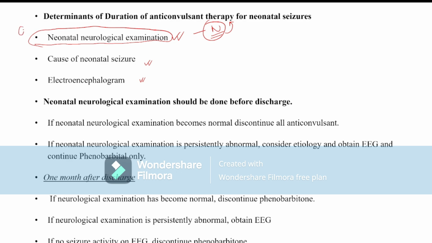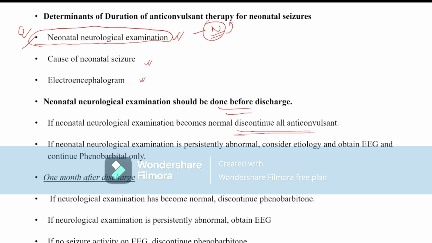So this is also an MCQ. What is the most important factor which determines the duration of anticonvulsant therapy of a neonatal seizure? That means how many days we can continue the anticonvulsant drug. Neurological examination should be done before discharge of the patient. If the neurological examination becomes normal, then discontinue all the anticonvulsants. We have to plan before discharge. We have to omit all the anticonvulsants except phenobarbital.